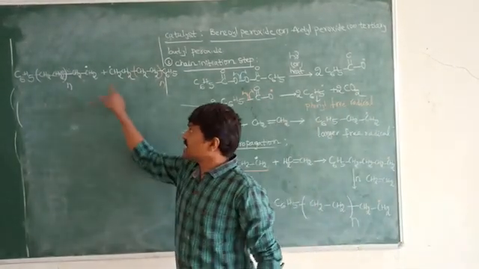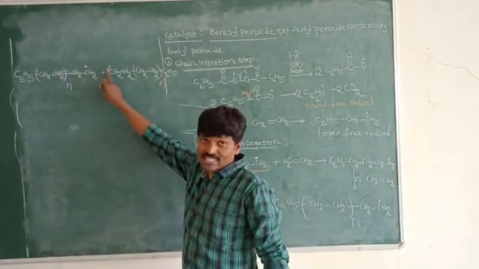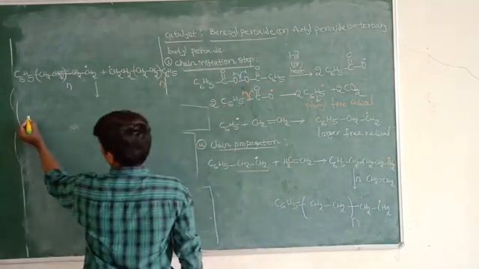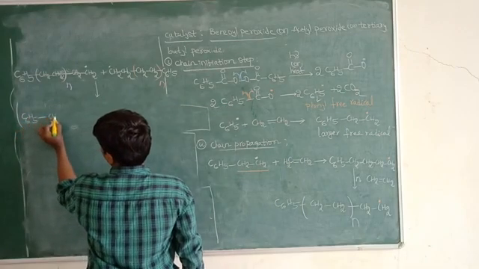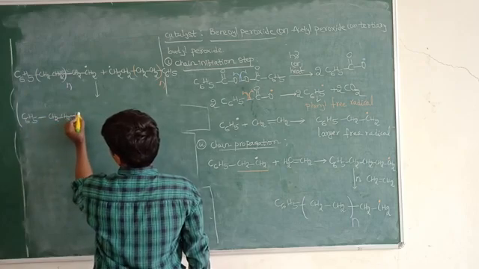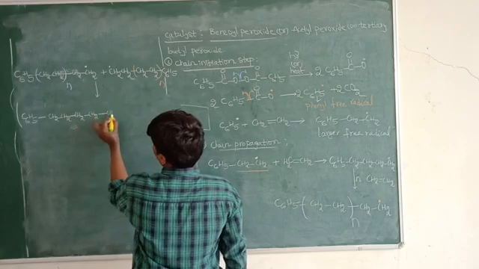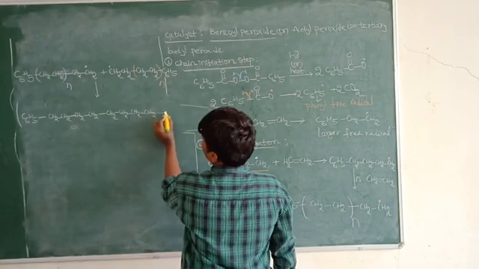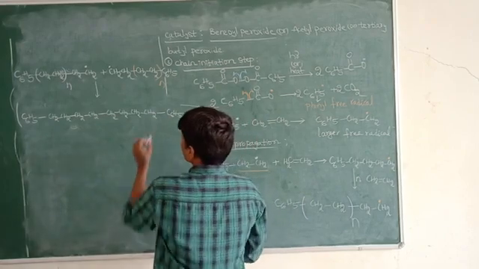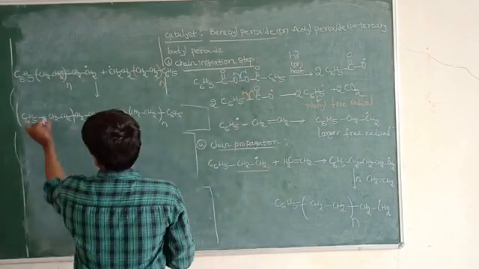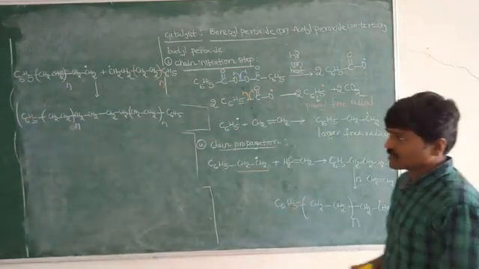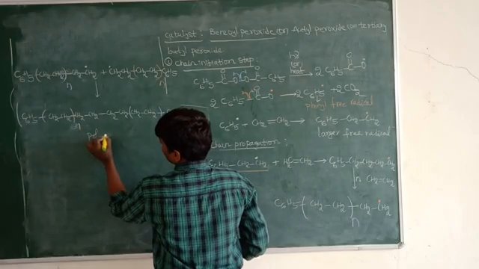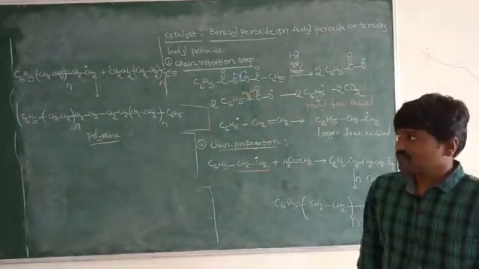These free radicals will combine with each other. There is a dot here and a dot here, and they combine with each other. We observe the formation of polythenes.